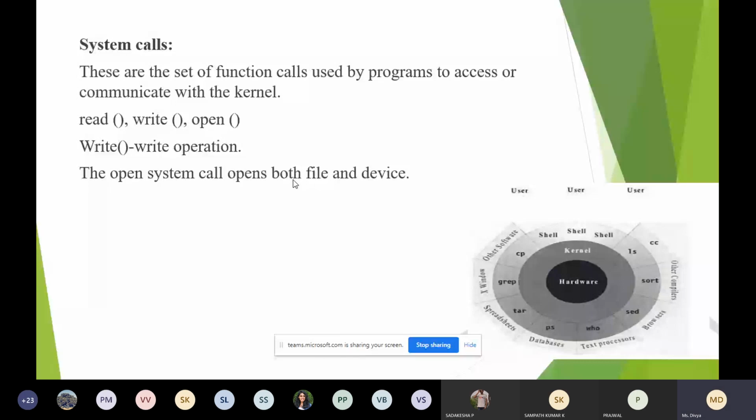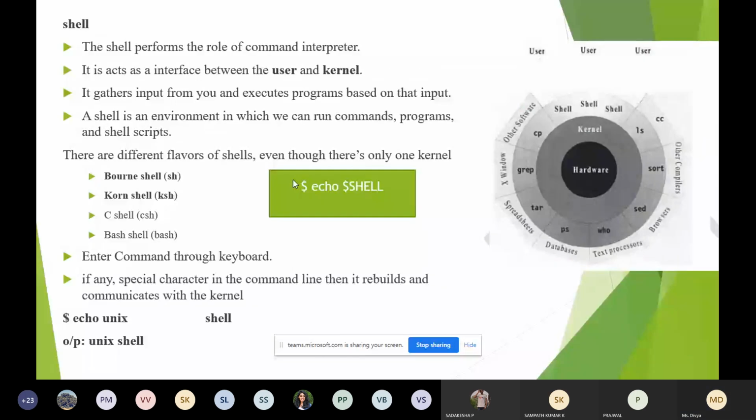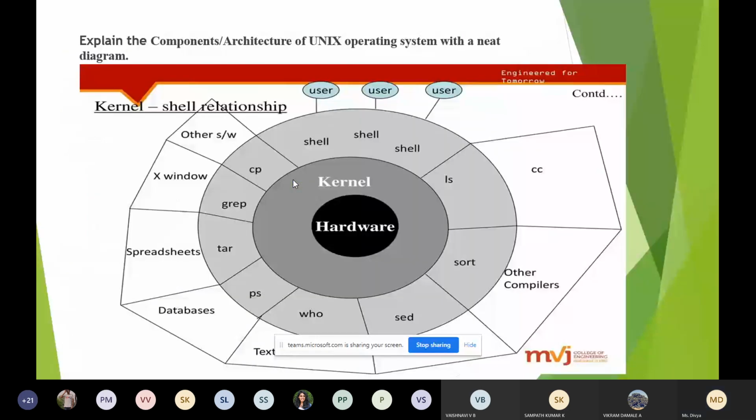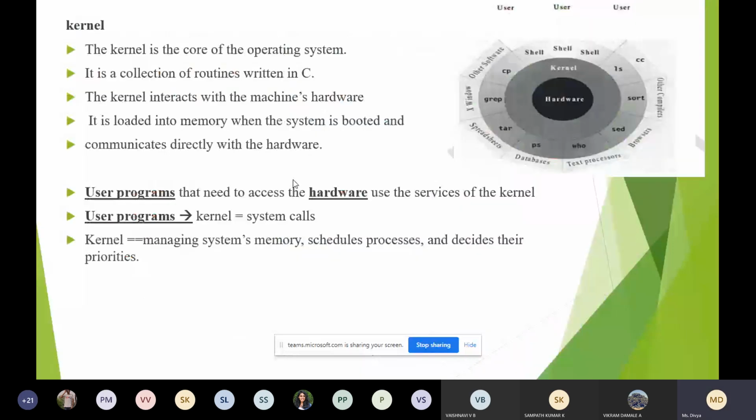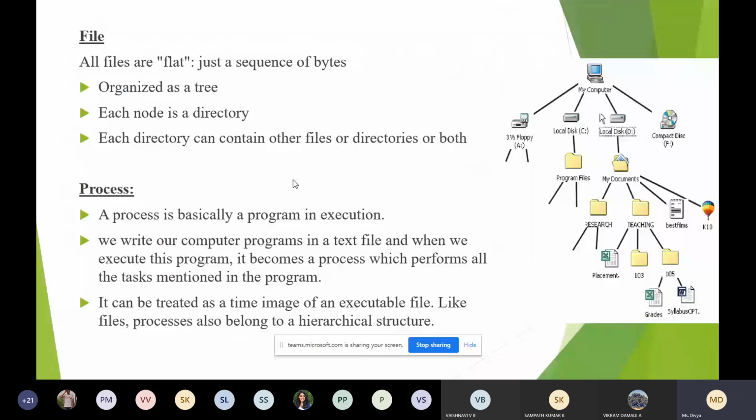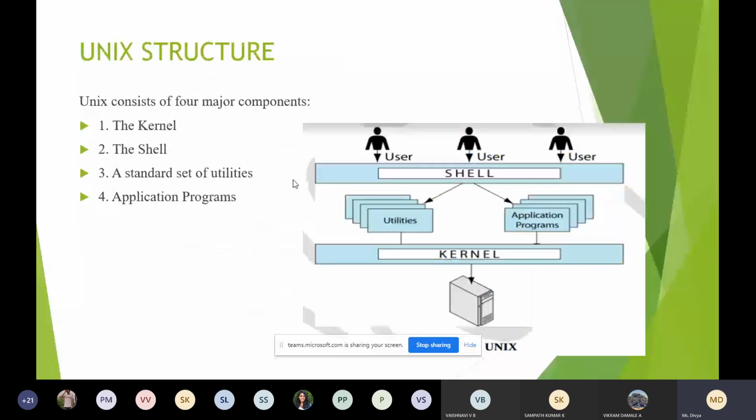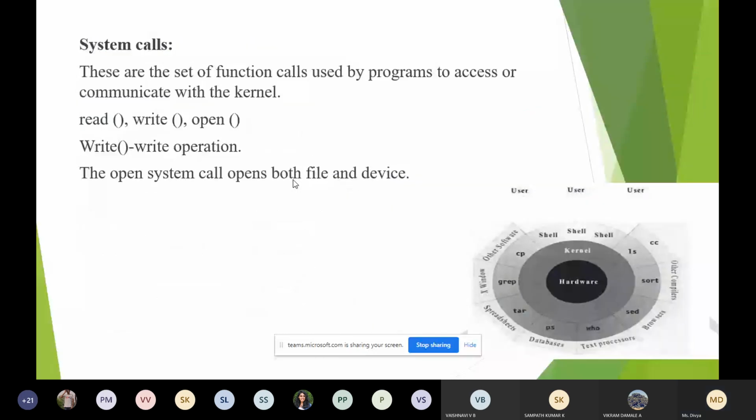So this is all about the architecture of the Unix operating system. Mainly you have to tell what is the kernel, what is the shell, and what is a system call. Then the arrangement, how the files will be stored in a tree-like structure, and about the process. This is all about Unix architecture.